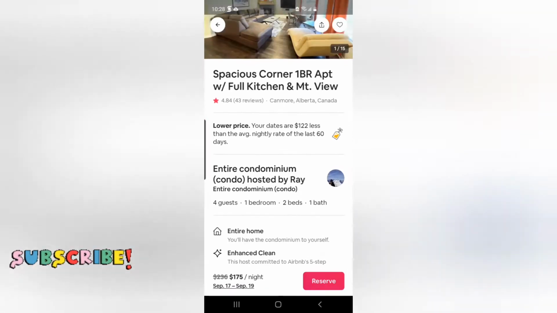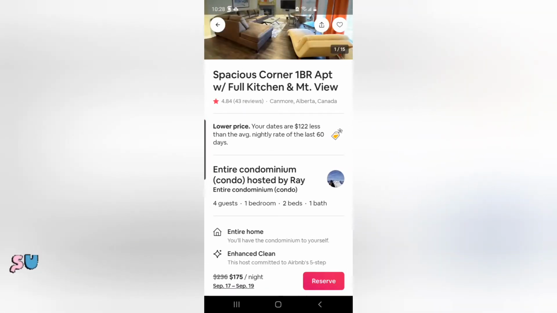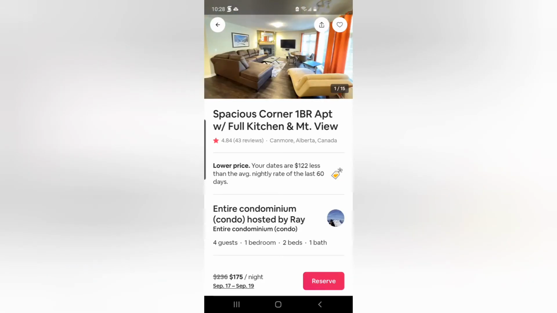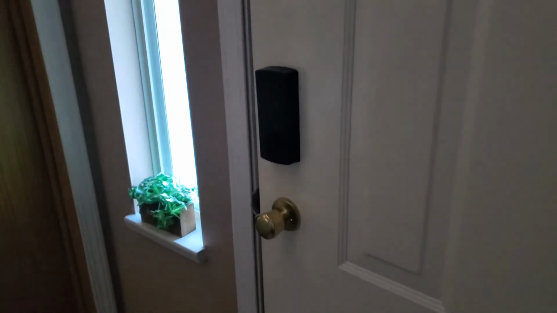And so now let's go see the house we rented at Surrey, BC, and we'll continue from there. So this is the entrance. This is the stairs to go up.